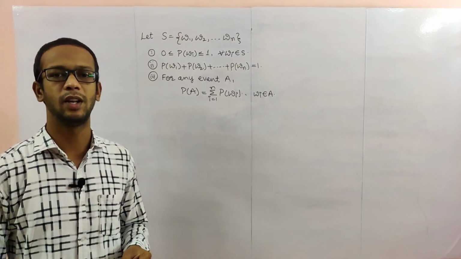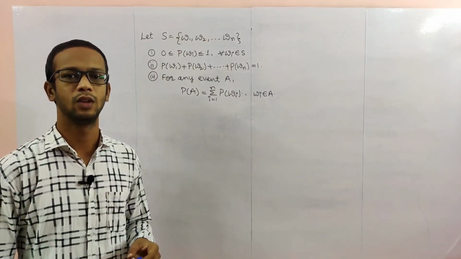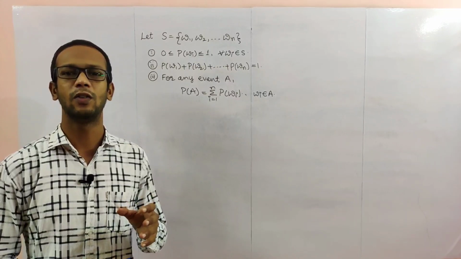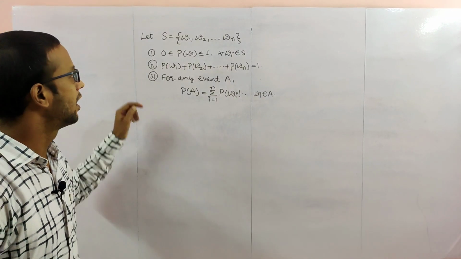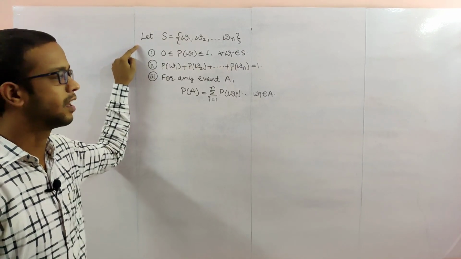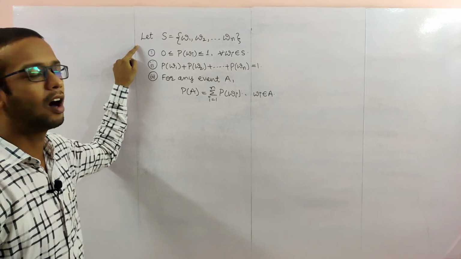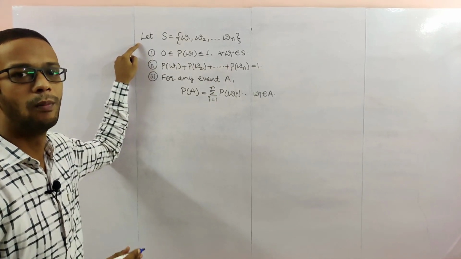So the first concept is the axiomatic approach to probability. In that, I will discuss only the main content that we need. First of all, let S be a sample space containing the outcomes omega 1, omega 2, omega 3 and so on up to omega n.